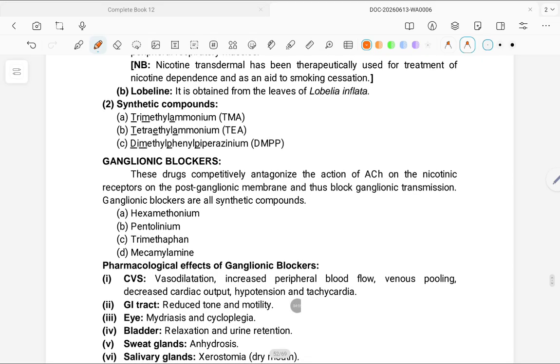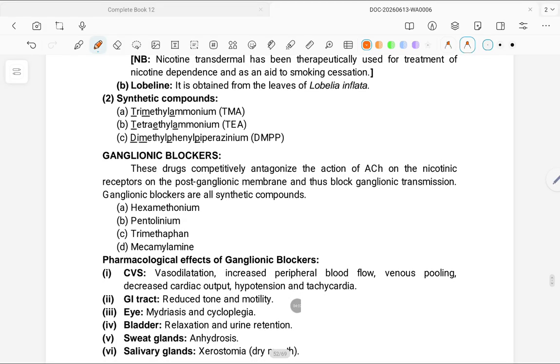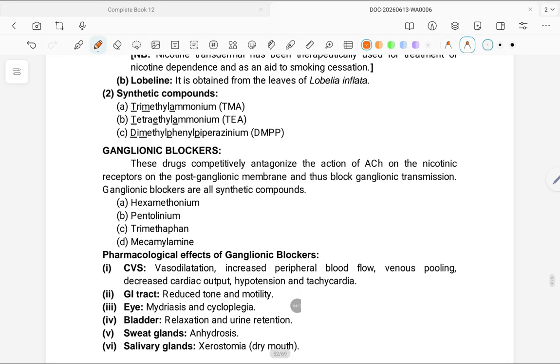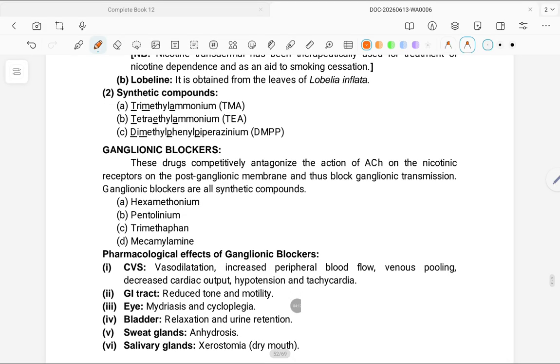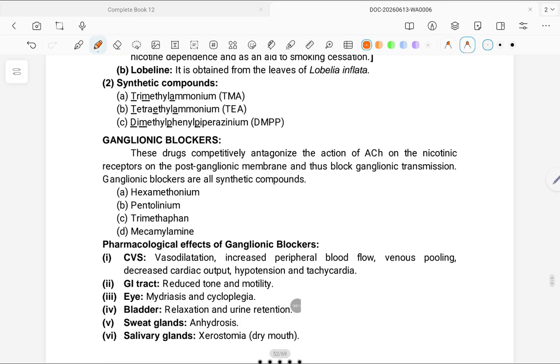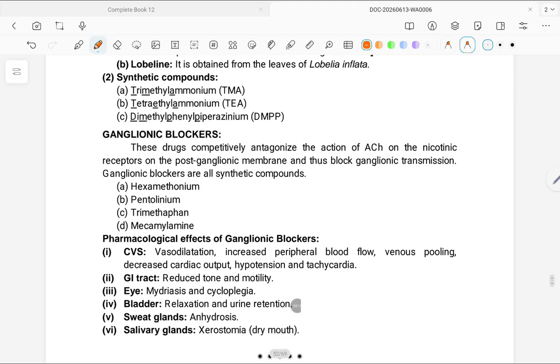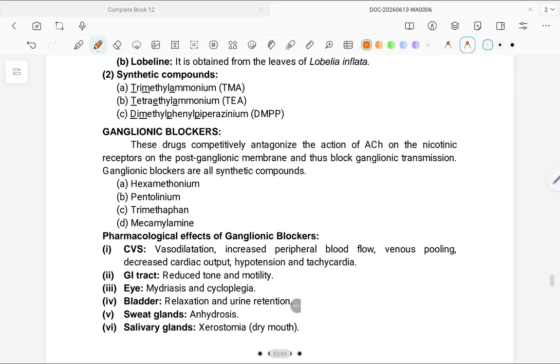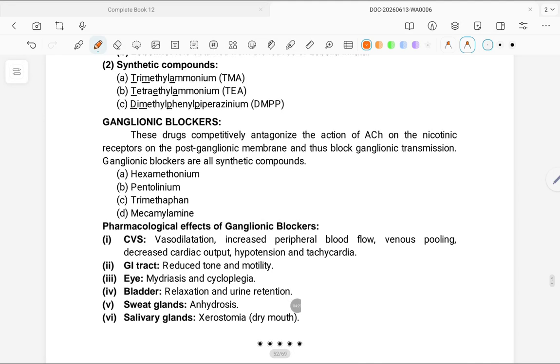Lobeline. It is obtained from the leaf of Lobelia inflata. Synthetic compounds: trimethylammonium (TMA), tetraethylammonium (TEA), dimethylphenylpiperazinium (DMPP).